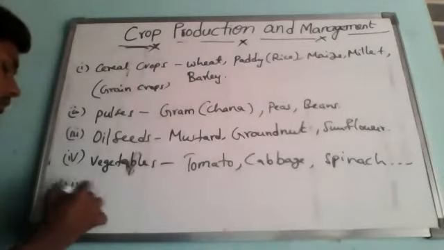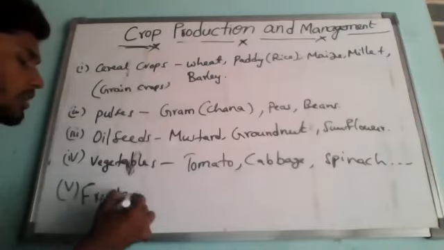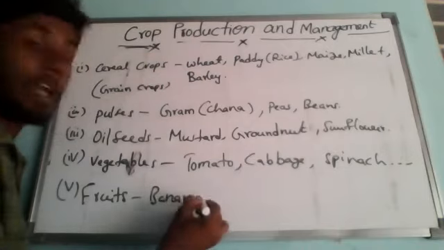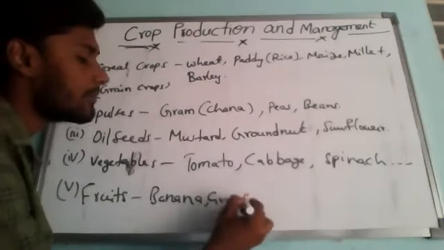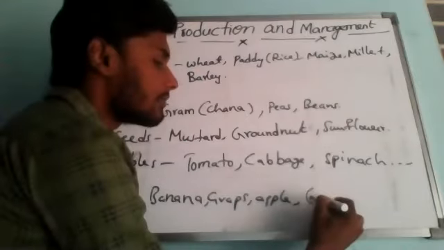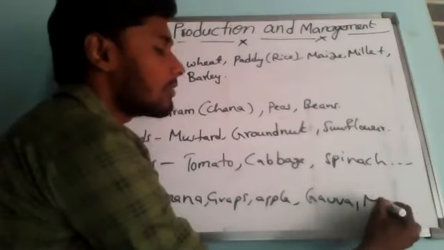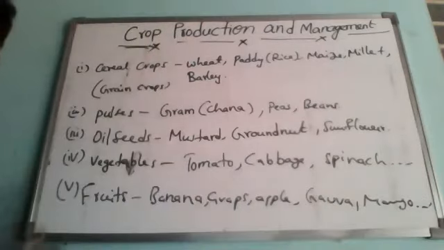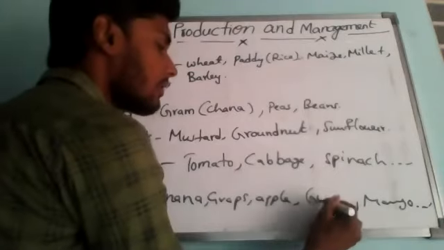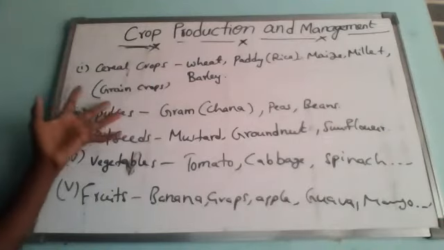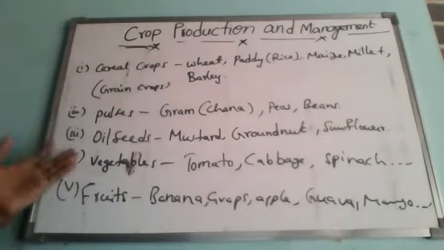If we consider fruits, the next type of crops, fruits means, for example, banana, apple, grapes, guava, mango, and coconut. These are the different kinds of crops: cereal crops, pulses, oil seeds, vegetables and fruits, and their examples.